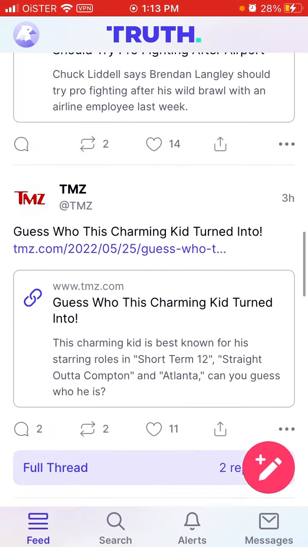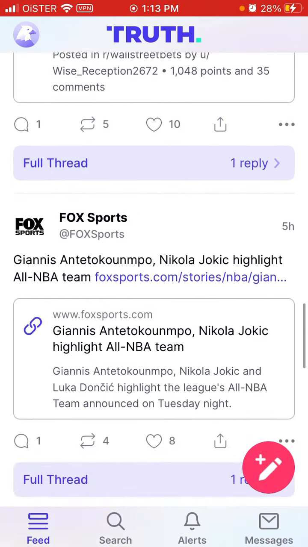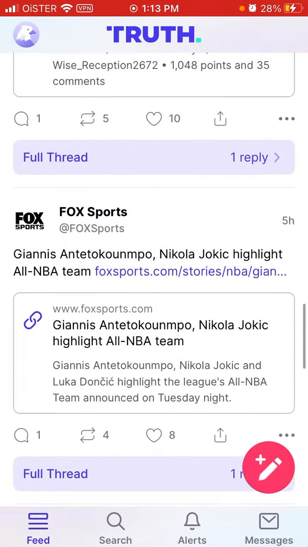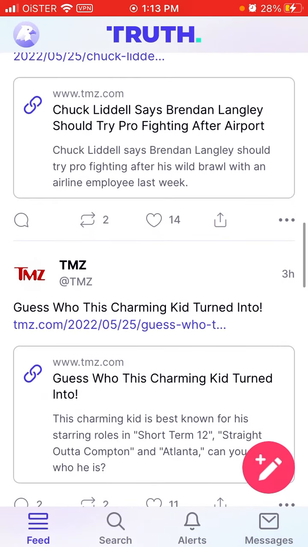So what is True Social app? Here is how it looks. It's the main app developed by Trump. It's kind of his new social media, and here's how it looks. Of course, it's your decision if you want to create an account here.